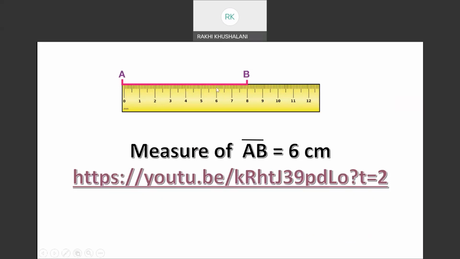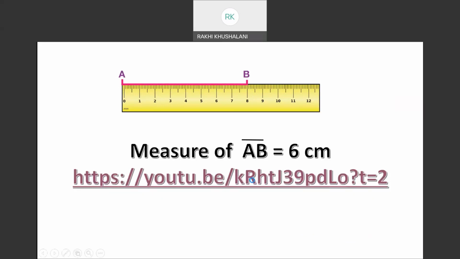Now the measure of AB is equal to 6 centimeter. Here there is a segment AB. The starting point is A and the ending point is B. And if I put a scale at A, the 0 point at A, and here, sorry, it should be 8 centimeter. I wrote it wrong. So the measure of AB is 8 centimeter.